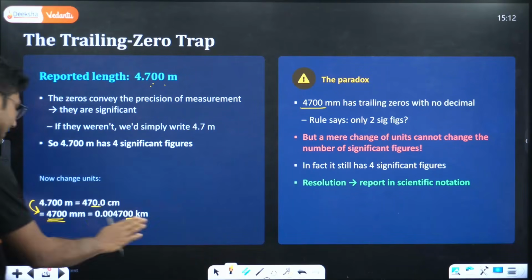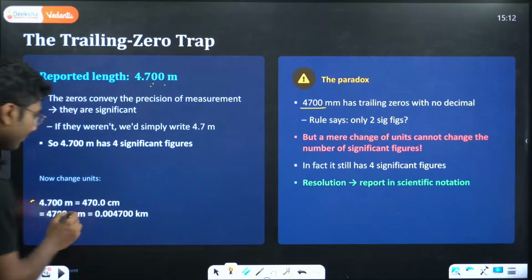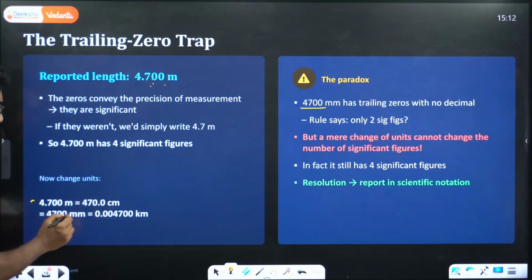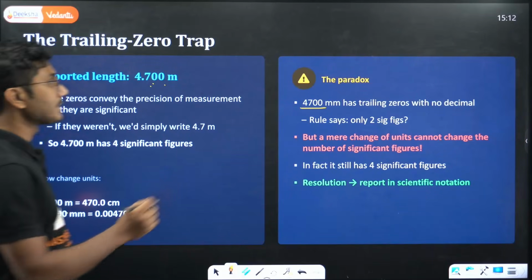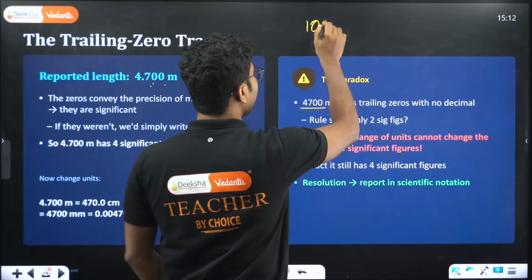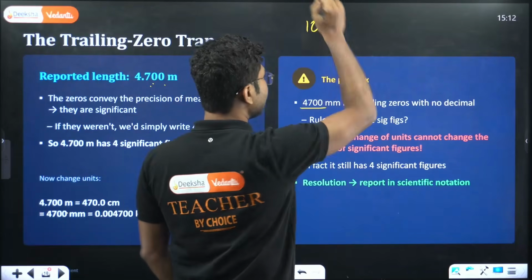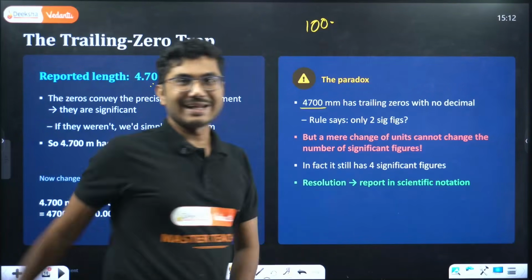To maintain the significance of all the digits when converting meter to millimeter, you have to put a blank decimal. Sometimes we write a number with a blank decimal without anything after it. For example, if I say 100 point, this is a decimal, but after that we are not writing anything.